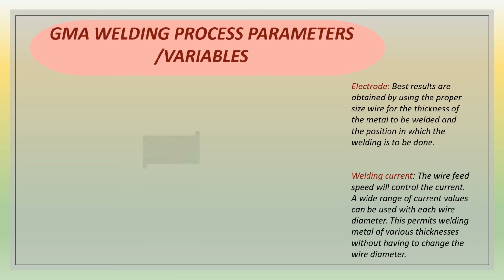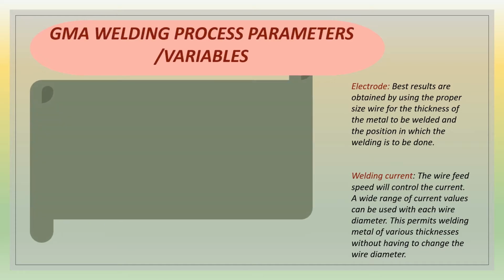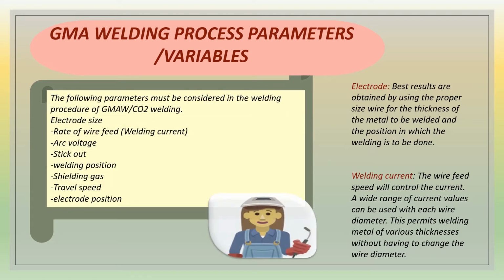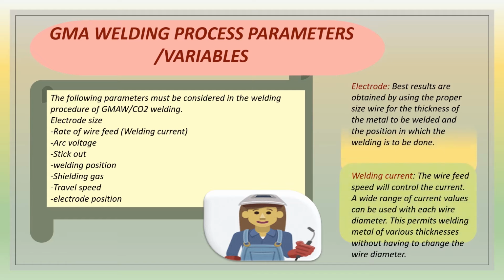Gas metal arc welding process parameters/variables. The following parameters must be considered in the welding procedure of gas metal arc welding/carbon dioxide welding: electrode size, rate of wire feed, welding current, arc voltage, stick out, welding position, shielding gas, travel speed, electrode position. Electrode: best results are obtained by using the proper size wire for the thickness of the metal to be welded and the position in which the welding is to be done.